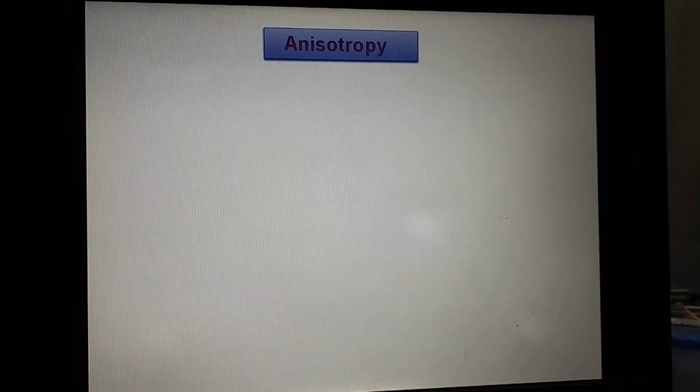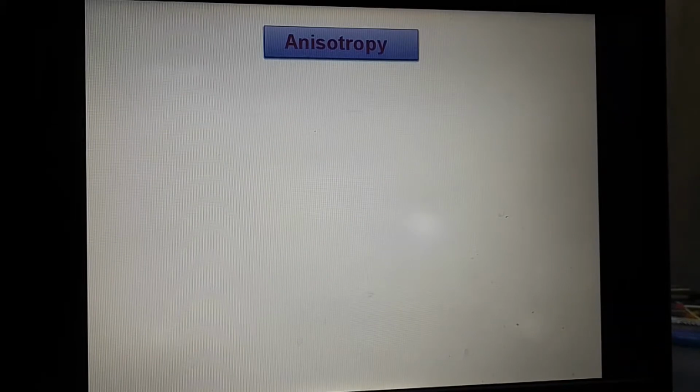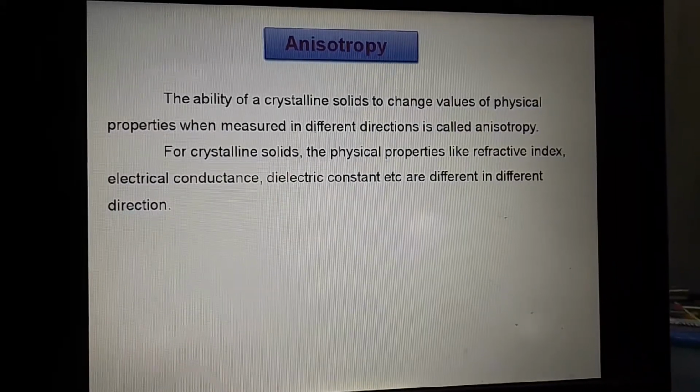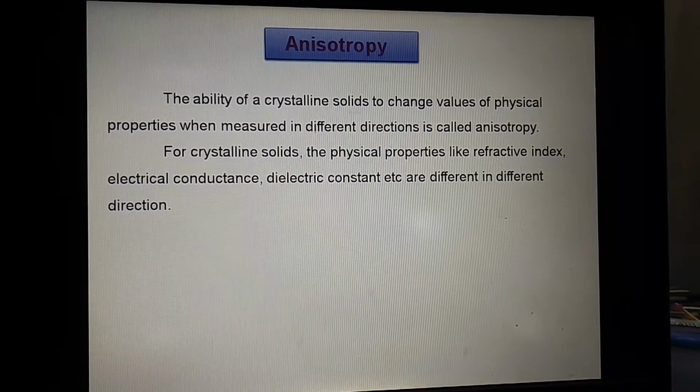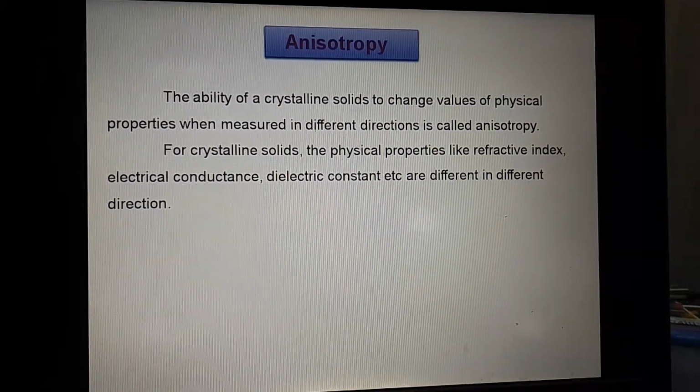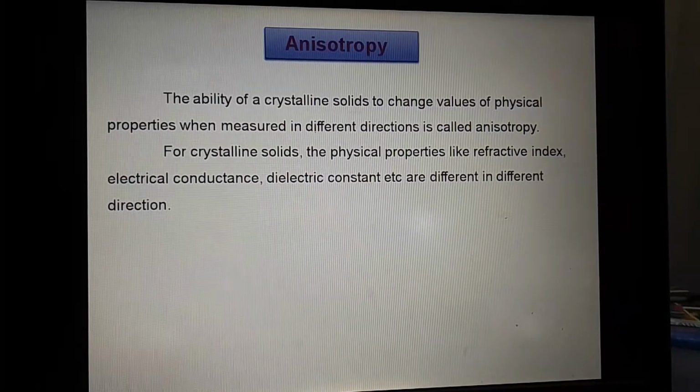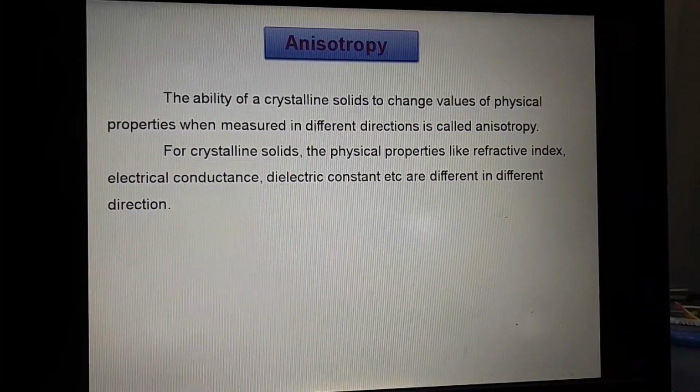Now next we will see anisotropy, because we will see anisotropy in the differentiation between crystalline solid and amorphous solid. Anisotropy means the ability of a crystalline solid to change values of physical properties when measured in different directions.